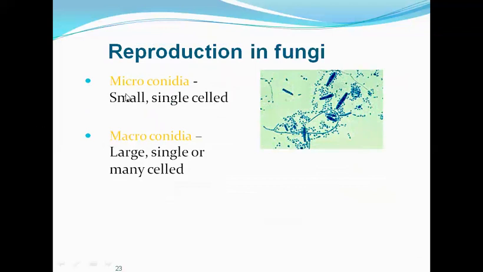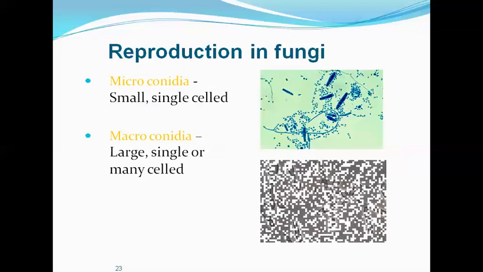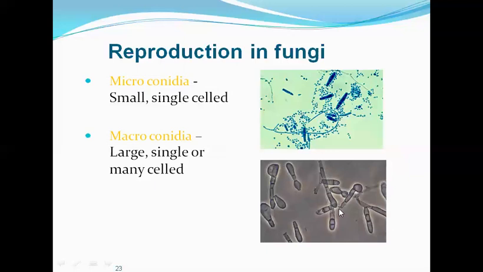These spores may be like the microconidia and the macroconidia, which are seen in the dermatophytes. Microconidia are small and single cell. So here we have a picture in which we have these small microconidia. As the name indicates, micro means these are smaller structures. And then we have the macroconidia. These are large, single or many cell. These are larger than the microconidia, and they are elongated and have compartments. So again here we have a picture of a wet mount of macroconidia.